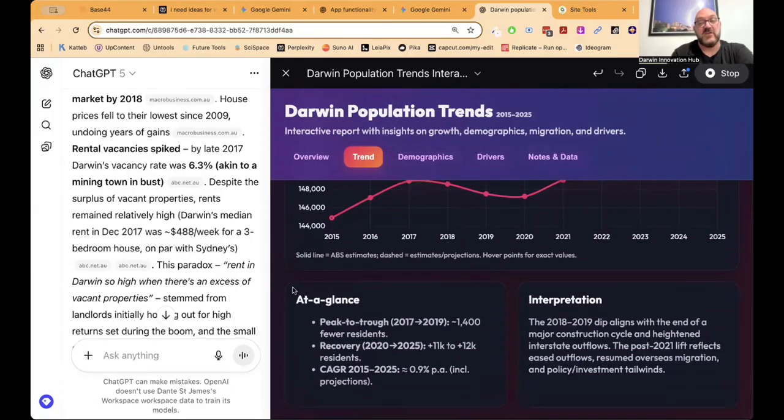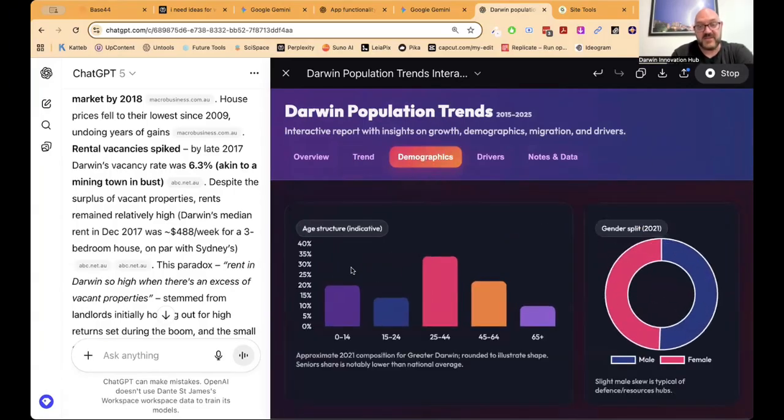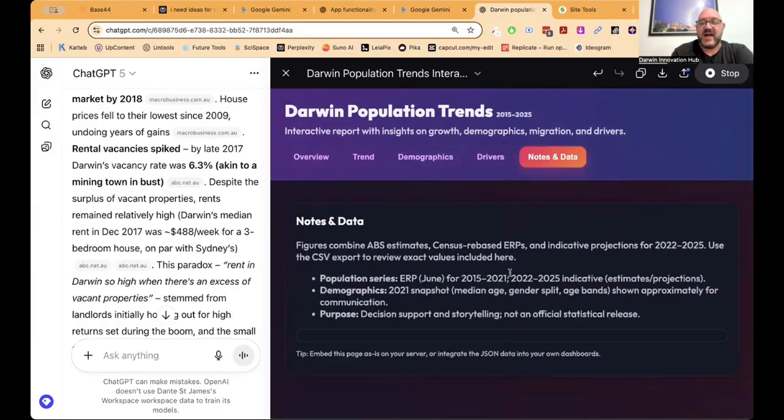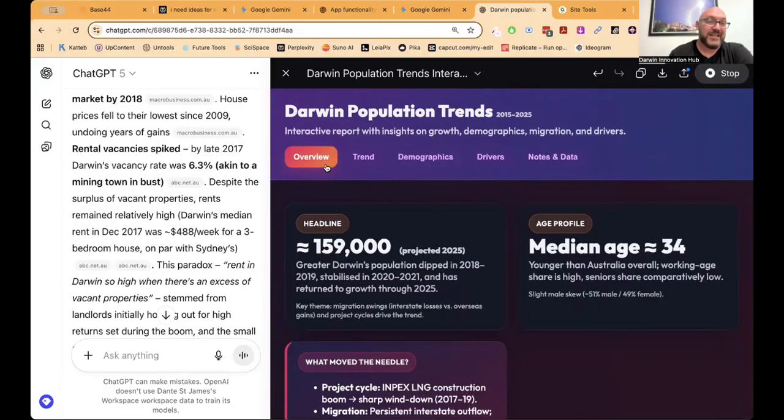Now, this is very new to ChatGPT. A week ago, ChatGPT was terrible at this. Now it's become really, really good at it, doing these really nice interactive graphics, data, notes, data visualization in a really nice way. So it's much more clean and much easier to follow and understand. So that gets us into that bit.